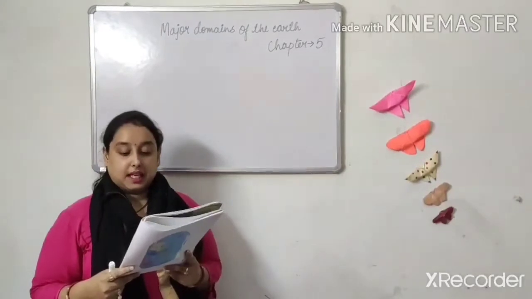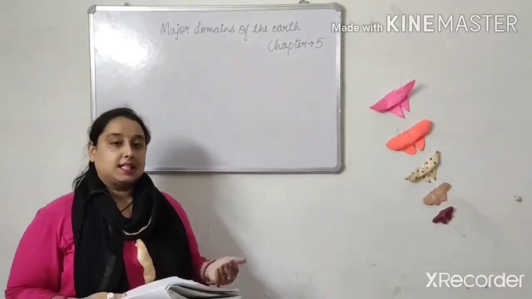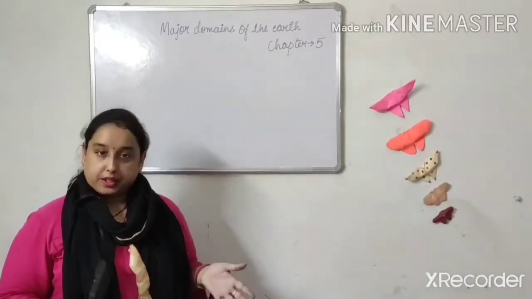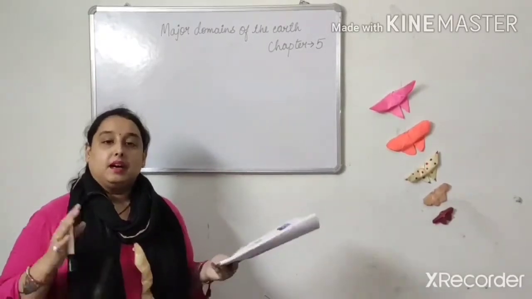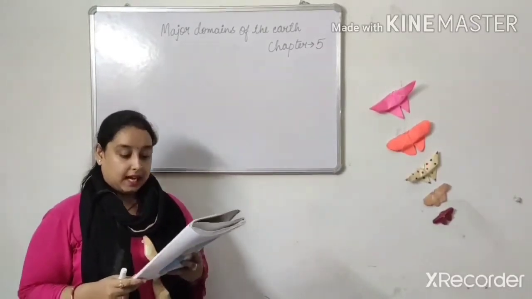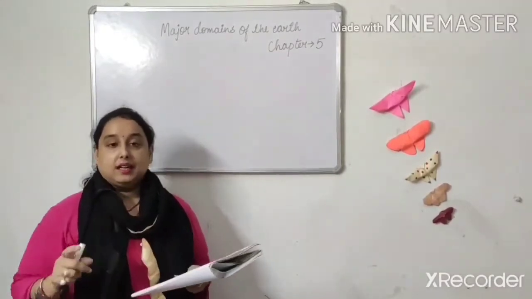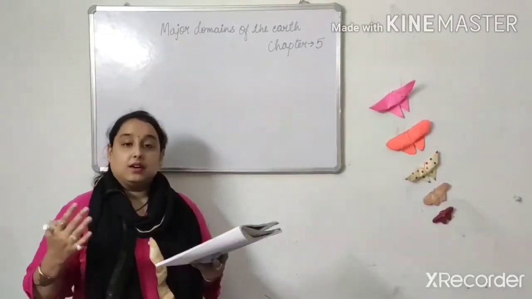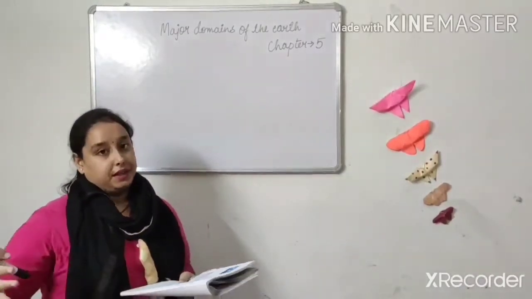Water covers a very big area of the earth's surface, and this area is called the hydrosphere. Means as you know, three-fourths of the earth is covered by water, which we also call the hydrosphere. And the hydrosphere comprises water in all its forms. You can see water in different forms, like ice and water vapor.